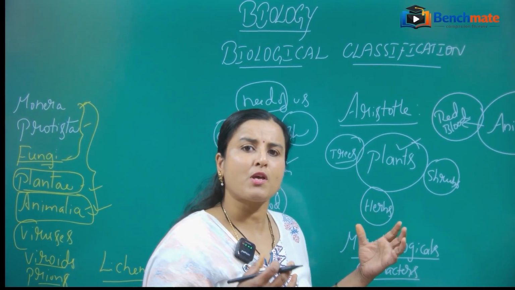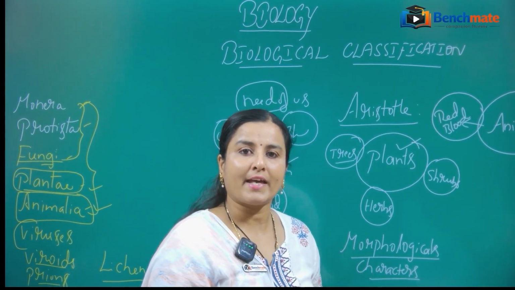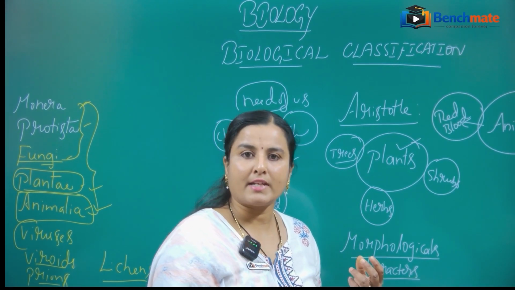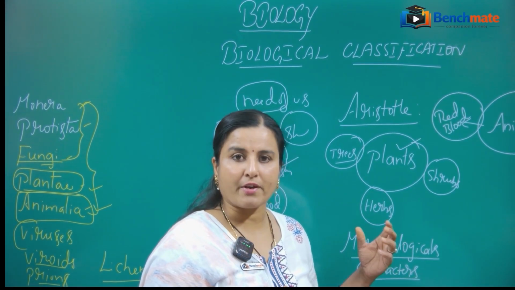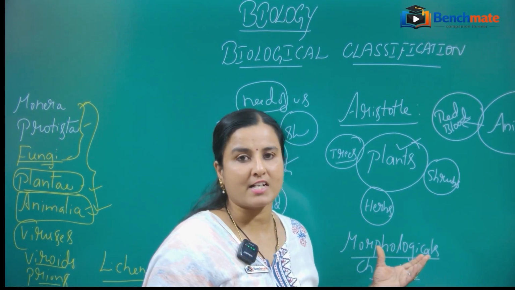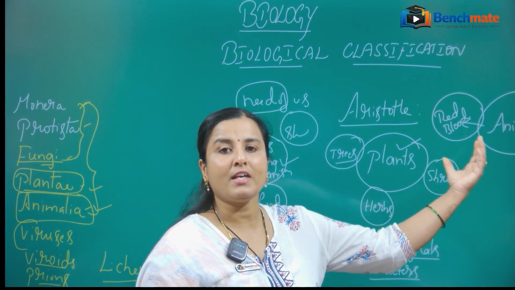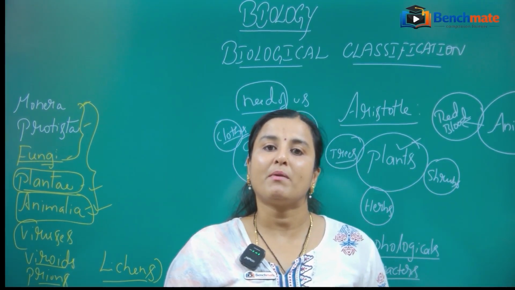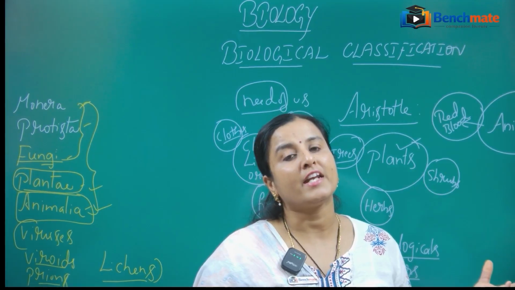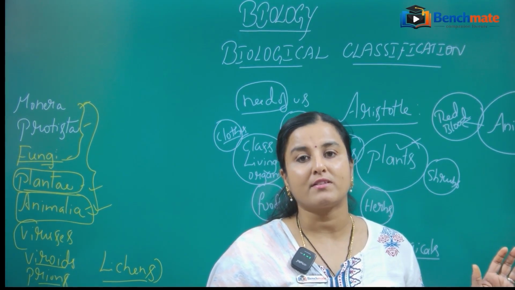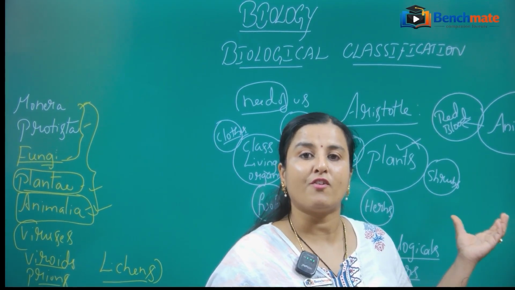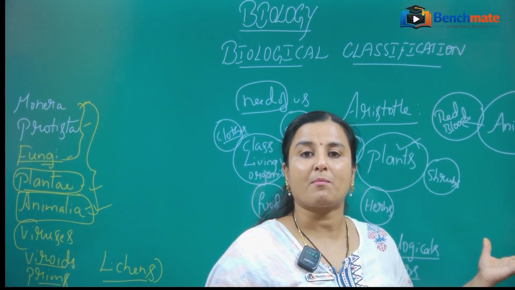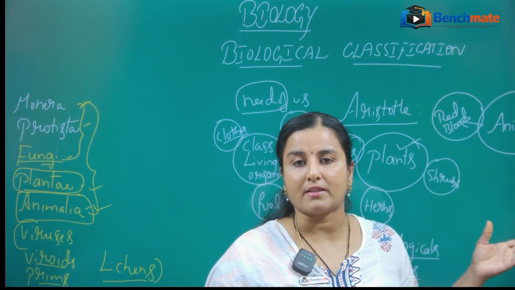Herbs are small, with a tender, green stem. That is what morphological characters he considered. Similarly, he divided the animals into two groups, red blood animals and animals that do not have red blood. This was the first classification done in a more scientific manner, by Aristotle.